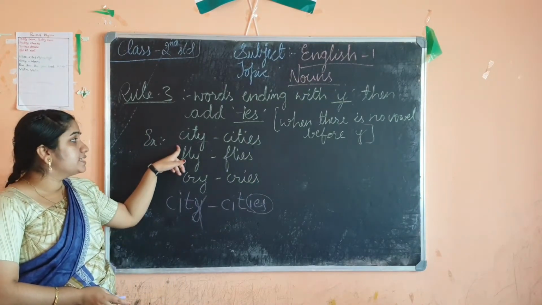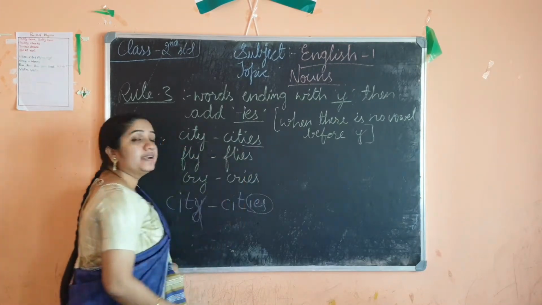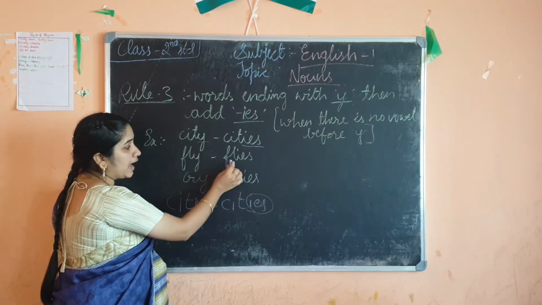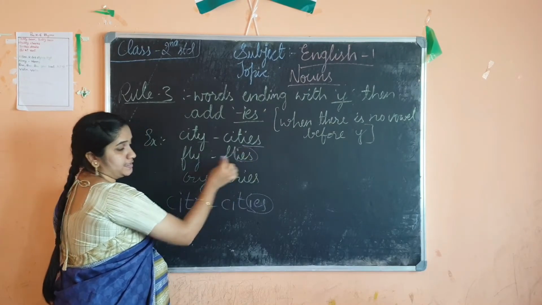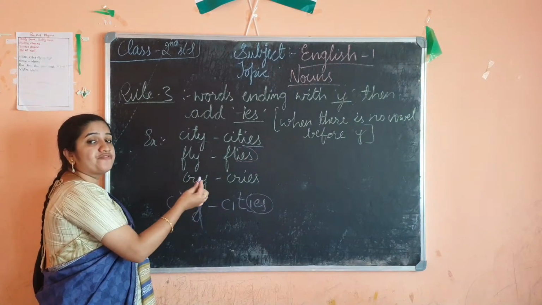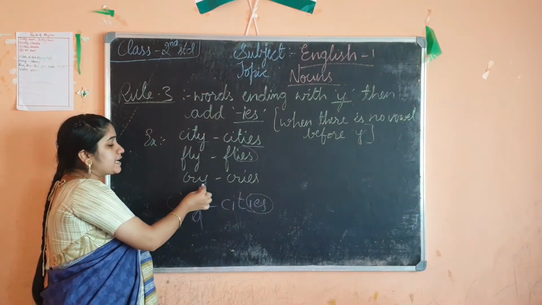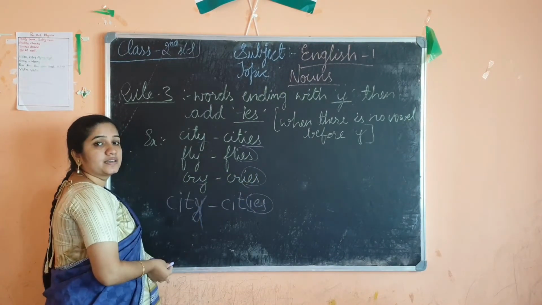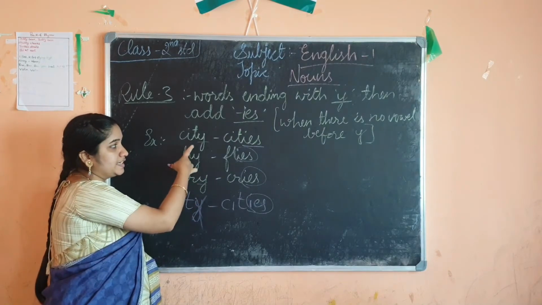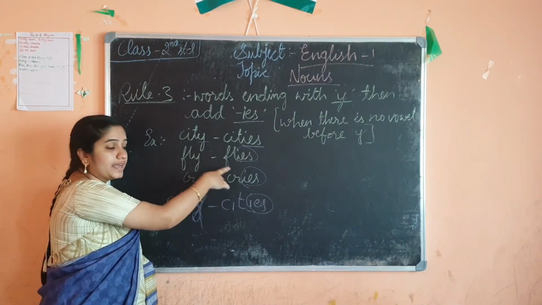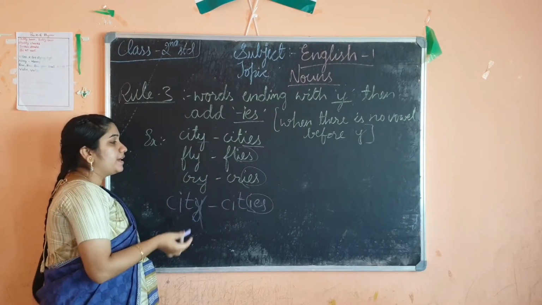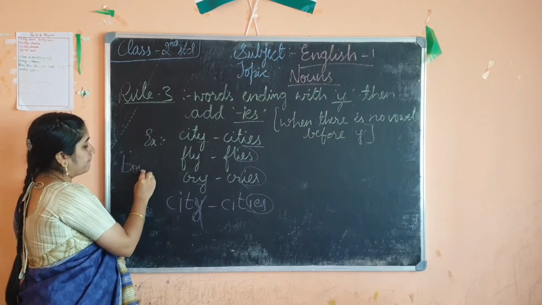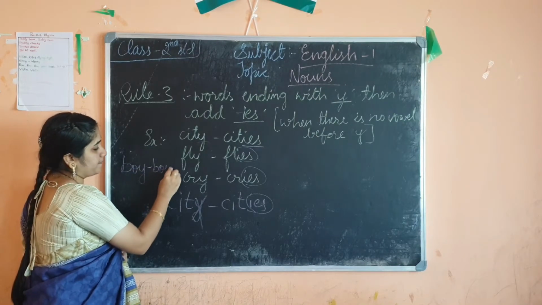City, cities. So at the end I have added ies. Fly, flies. So here also I have to remove y, and then I should add ies at the end. Cry, the word is ending with y. Then I should add ies at the end, removing that y. So city, cities. Fly, flies. Cry, cries. But you can also ask me if you get a doubt, like boy, the plural form is boys.